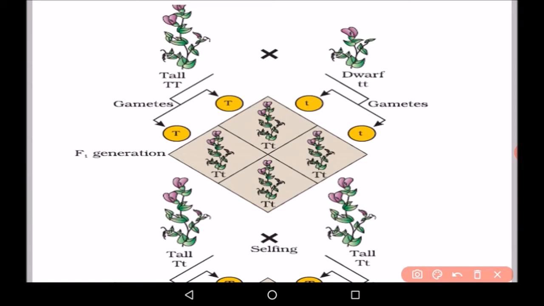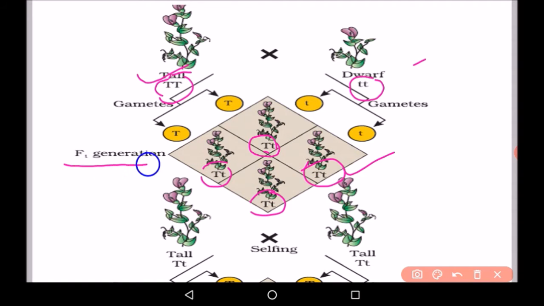This is the diagram showing the crosses. This is tall plant and this is dwarf plant. Now these are the capital T, this denotes the dominant character, and this small t and small t, this denotes the recessive character. So in this, tall is dominant and dwarf is recessive. Now these are the gametes which are formed from tall character, capital T, and dwarf gives small t and small t. Now when we cross these, this is basically known as Punnett square. So in this, different pairs of gametes are formed. Capital T, small t, capital T, small t, capital T, small t, capital T, small t.